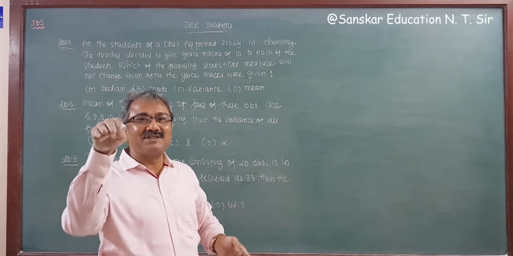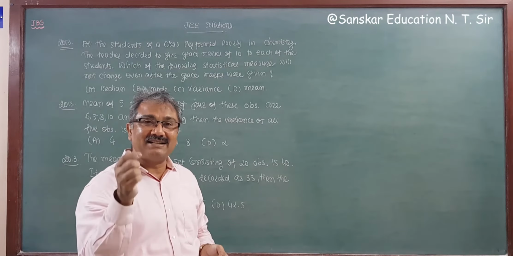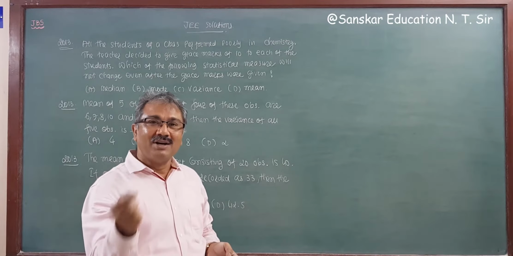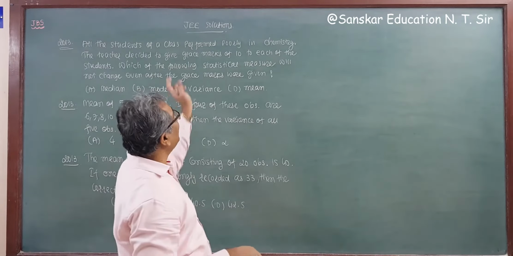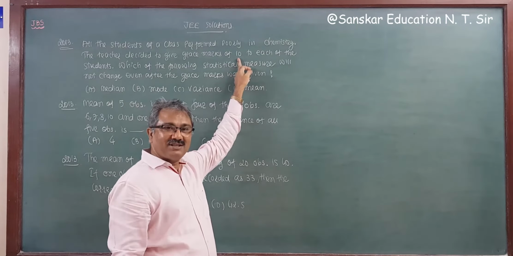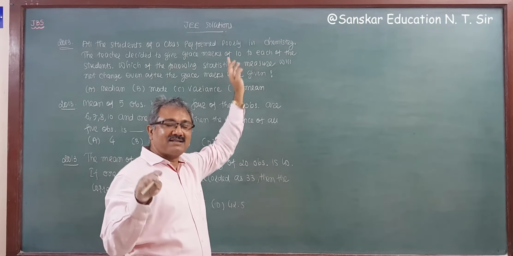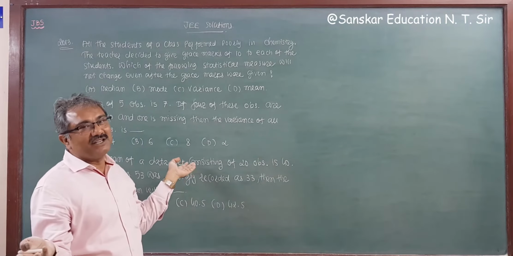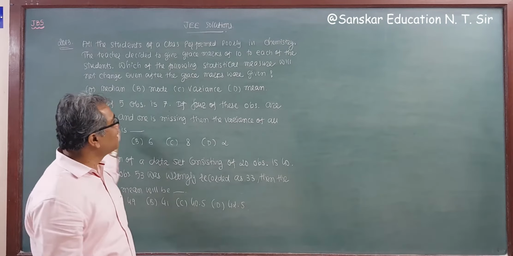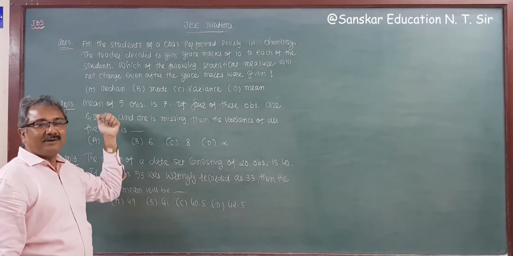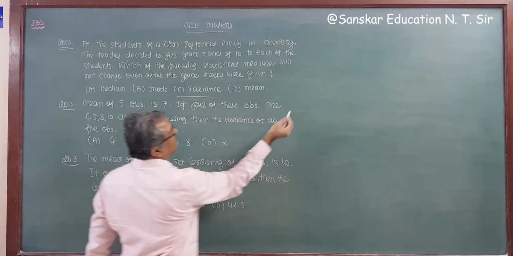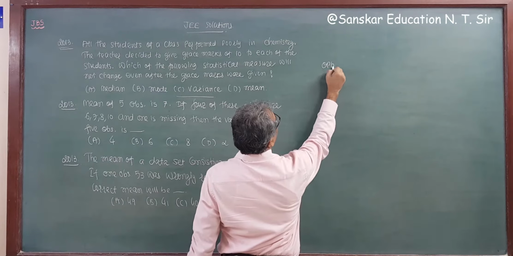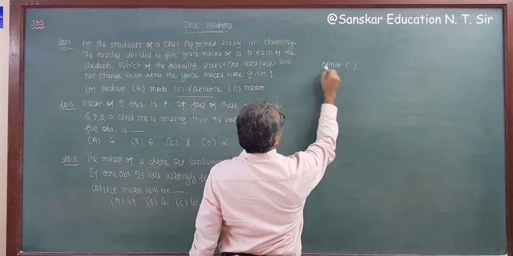The teacher gives grace marks, that is, the teacher is going to add the marks, a constant k of 10 marks to each. So if we add 10 marks, then the variance never changes. Otherwise, all the other statistical measures change. So your answer will be option C. Option C is the correct answer.